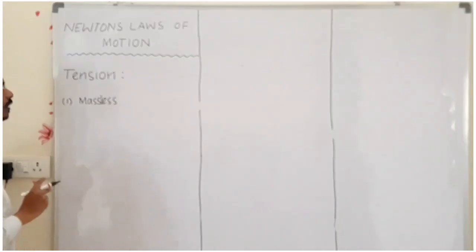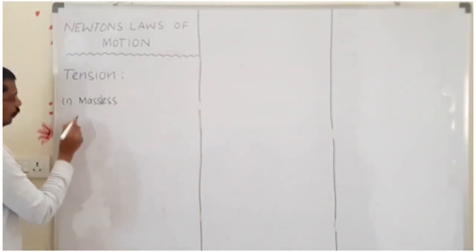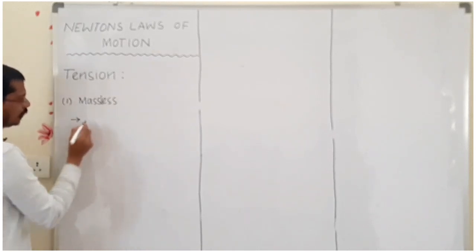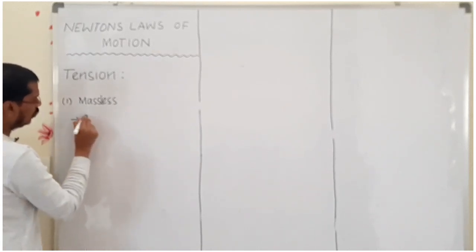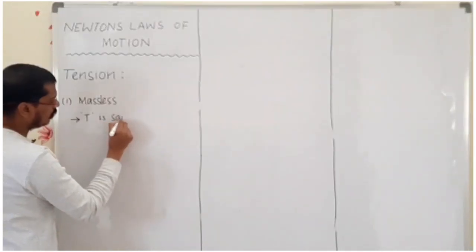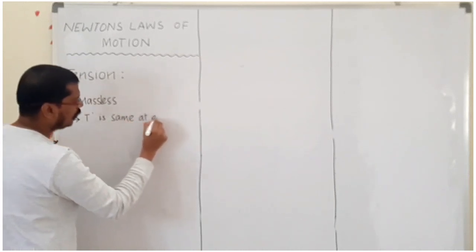massless. Whenever we are discussing the massless case, what are the things we have to remember? The first point, T is the same at every point.